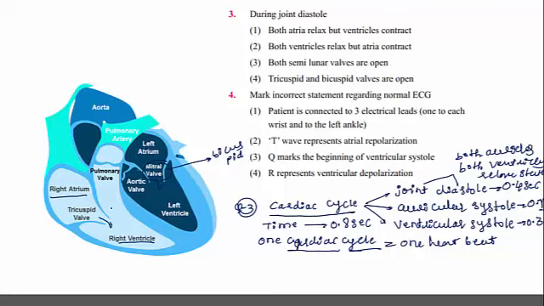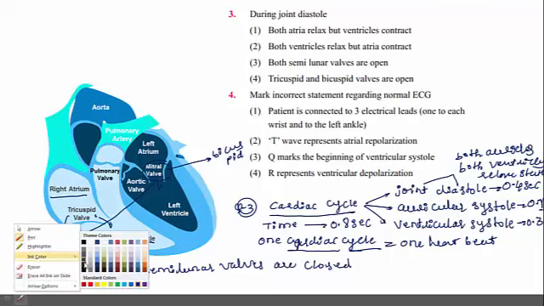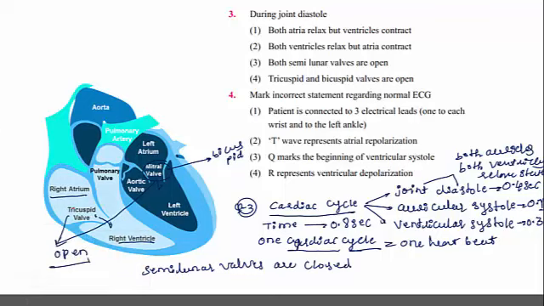When all the four chambers are in the relaxed condition, remember the semilunar valves are closed. Semilunar valves are closed, but tricuspid and bicuspid valves are in the open condition, so that drop by drop the blood flows from the auricles into the ventricles.